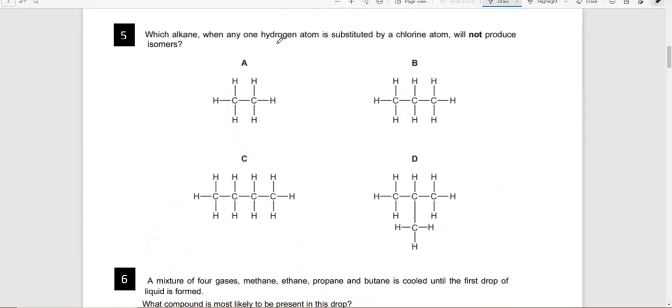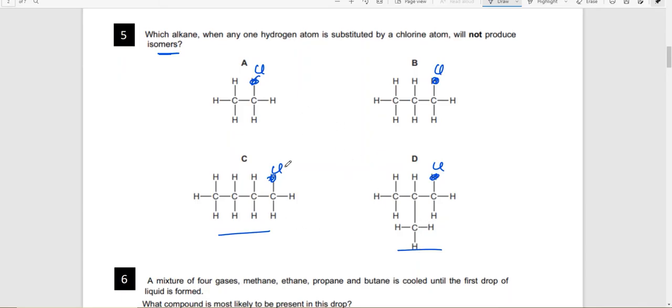Which alkane, when one hydrogen atom is substituted by a chlorine atom, will not produce isomers? I replaced this by a chlorine atom, and this by a chlorine atom, and this one too. We already know that they are going to form isomers. Butane does form isomers.